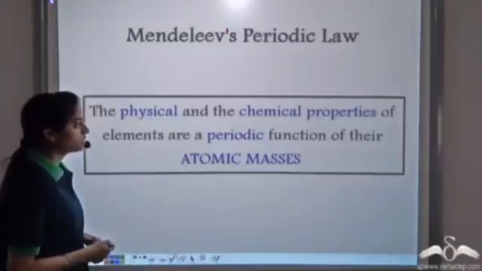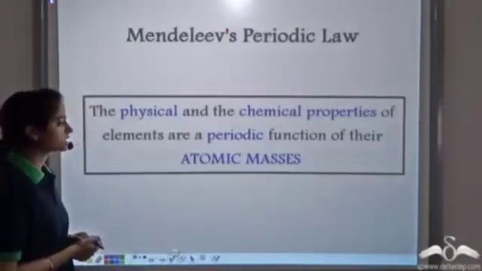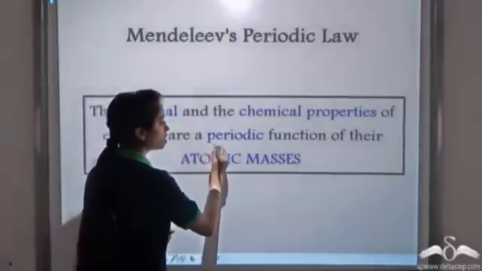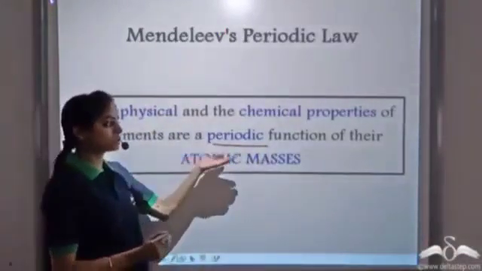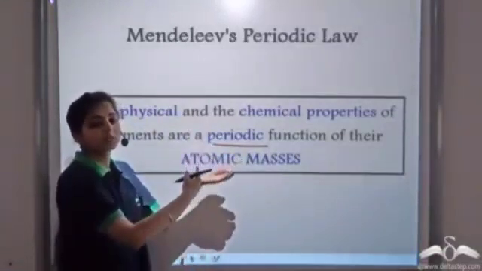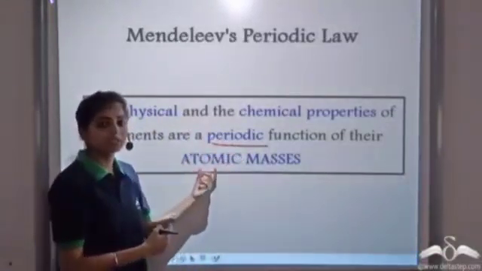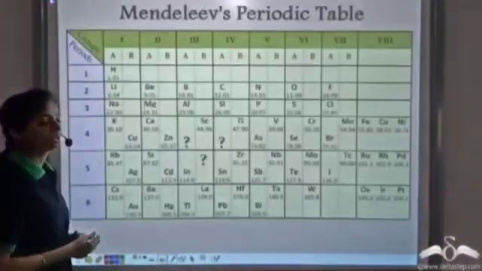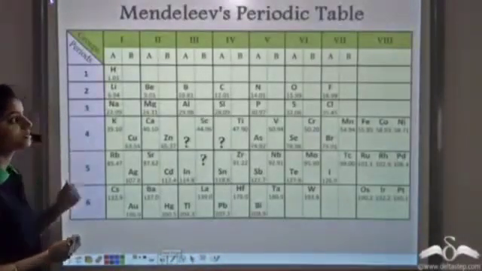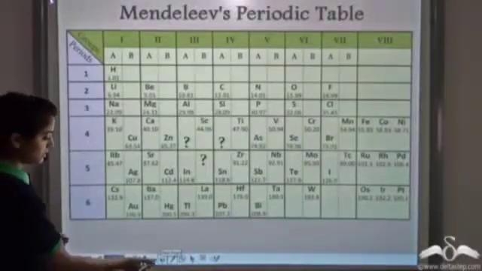According to his law, the physical and the chemical properties of the elements are a periodic function of their atomic masses. Periodic function means that the properties of elements repeat when the elements are placed according to their atomic masses. So Mendeleev gave his periodic table. This is Mendeleev's periodic table.